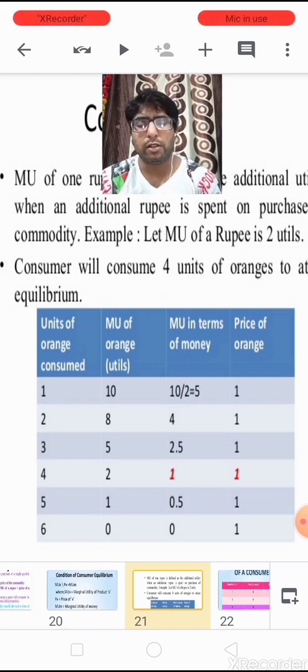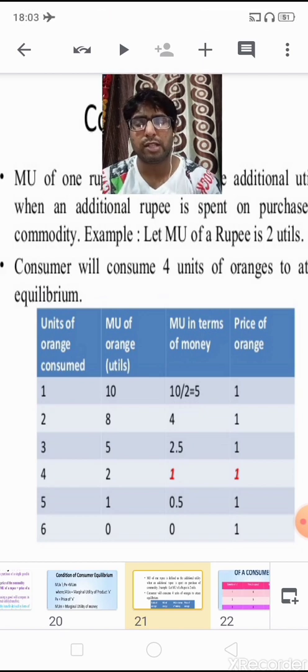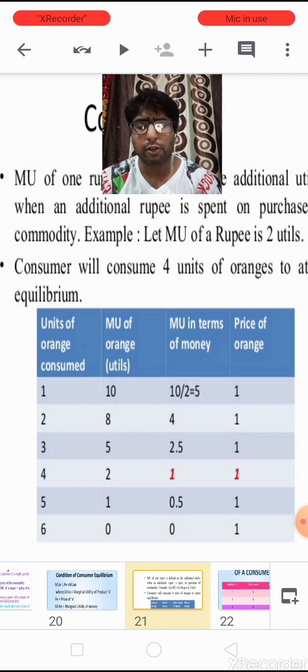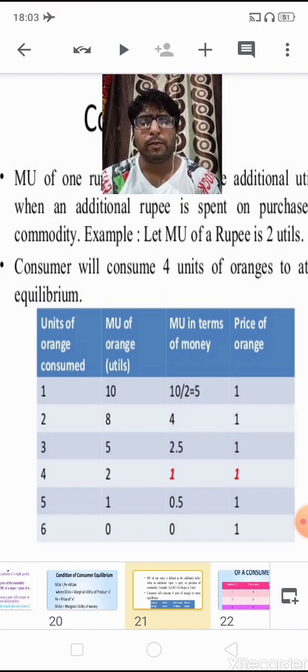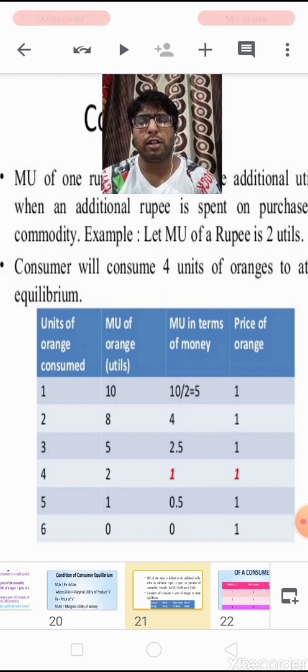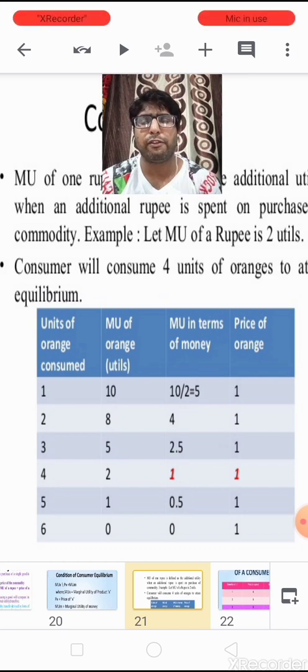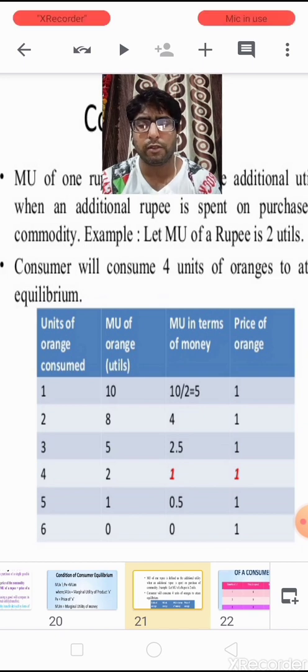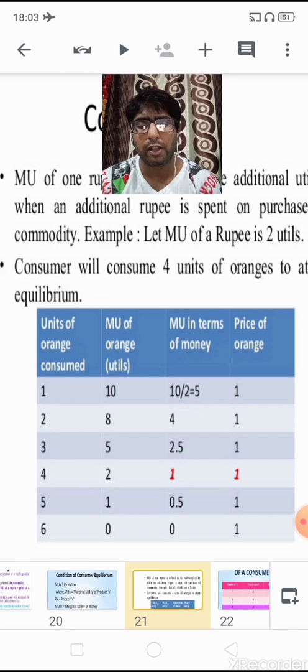So if a consumer gets 10 utils from the consumption of 1 unit, then 10 divided by 2 means the marginal utility in terms of money becomes 5 from the consumption of 1 unit of the commodity, whereas the price we have taken is 1 for each orange.